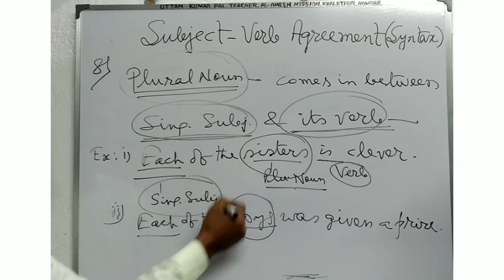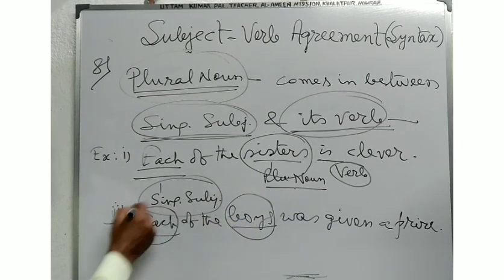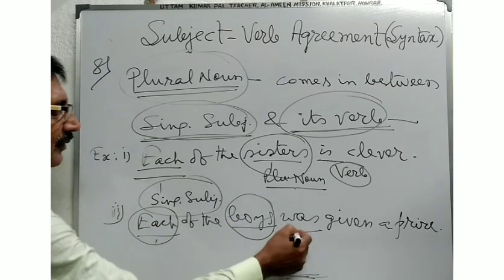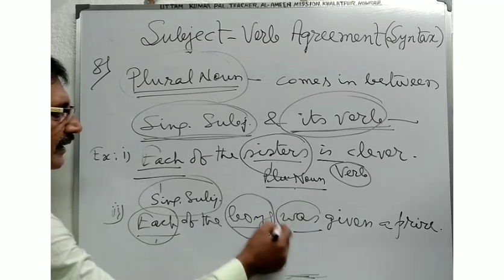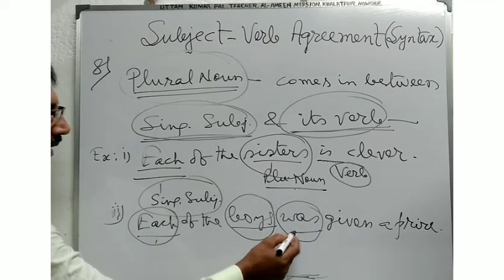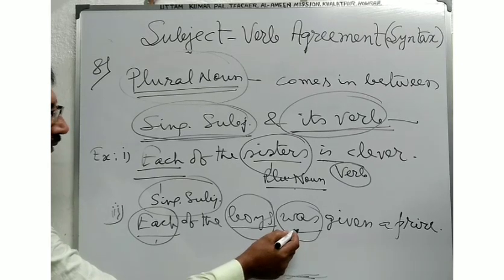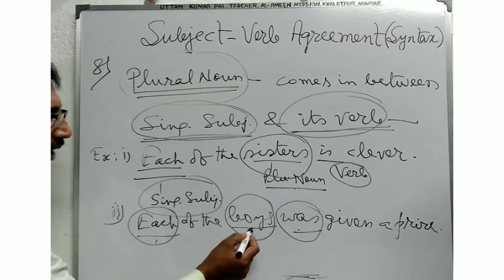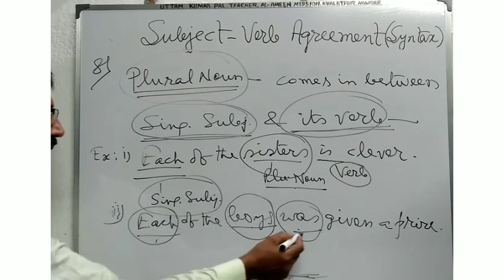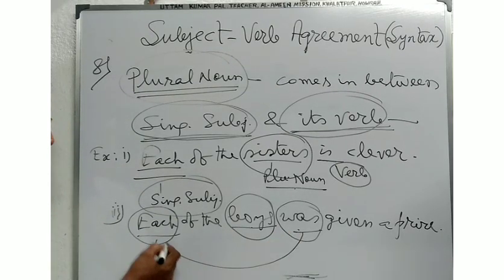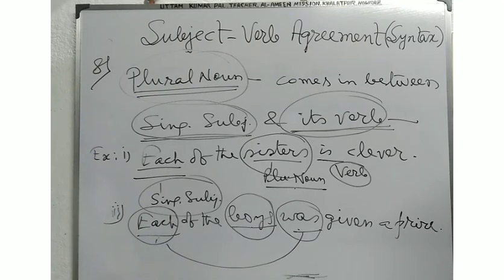Here the plural noun comes in between the singular subject and the verb, and here it is used as a singular verb. Here you will not take the verb as the plural form according to the plural noun, because here it will be used according to the real subject. Each of the boys, here each will be used in the singular sense. So in this way you will have to make your idea clear.